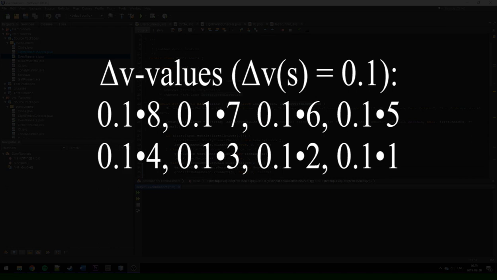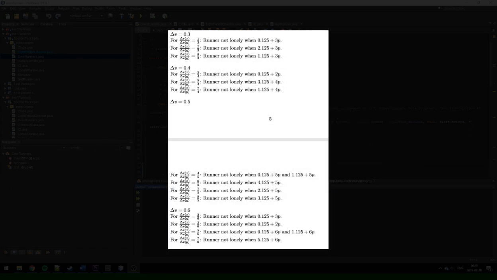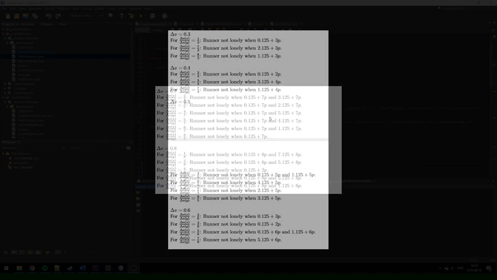Using the same principle, we can check the other delta V, and we can then conclude that the runner with a velocity 0.1 is never lonely, because for every delta V, there exists no such time t equals I plus 0.125 divided by any of the delta V where the runner is lonely. Here are the rest of the delta V.